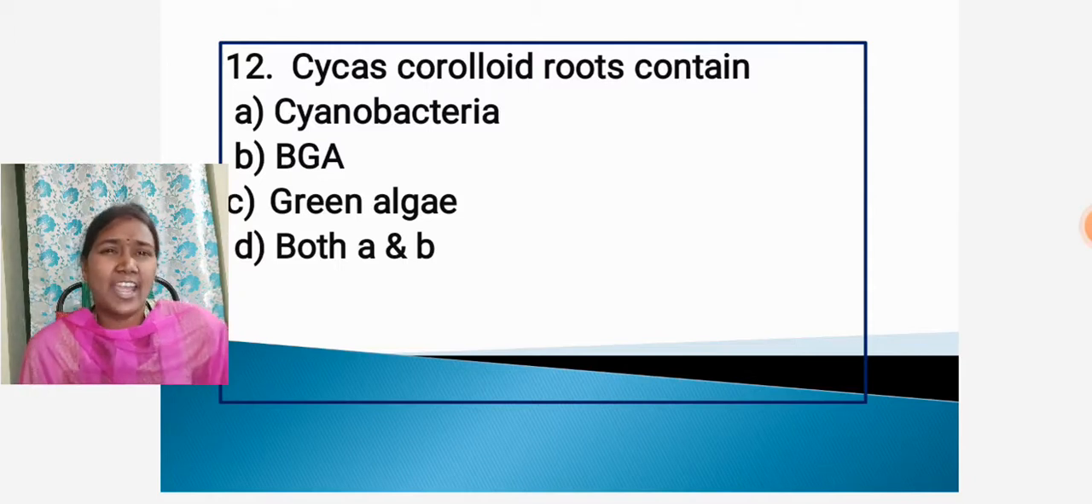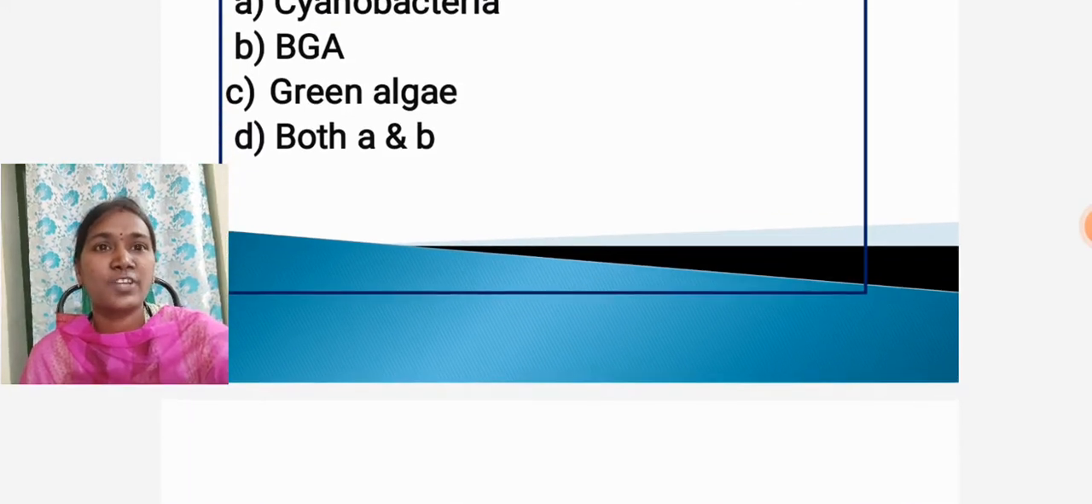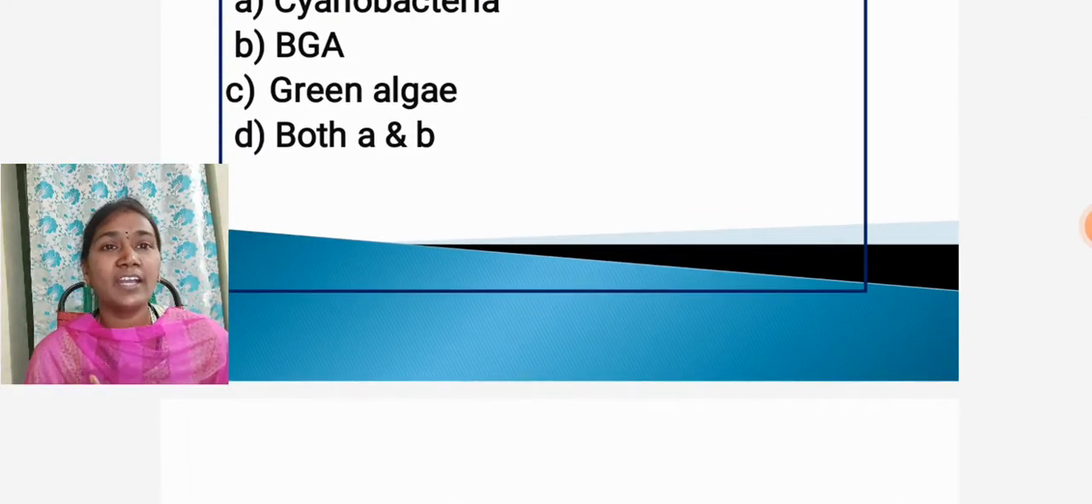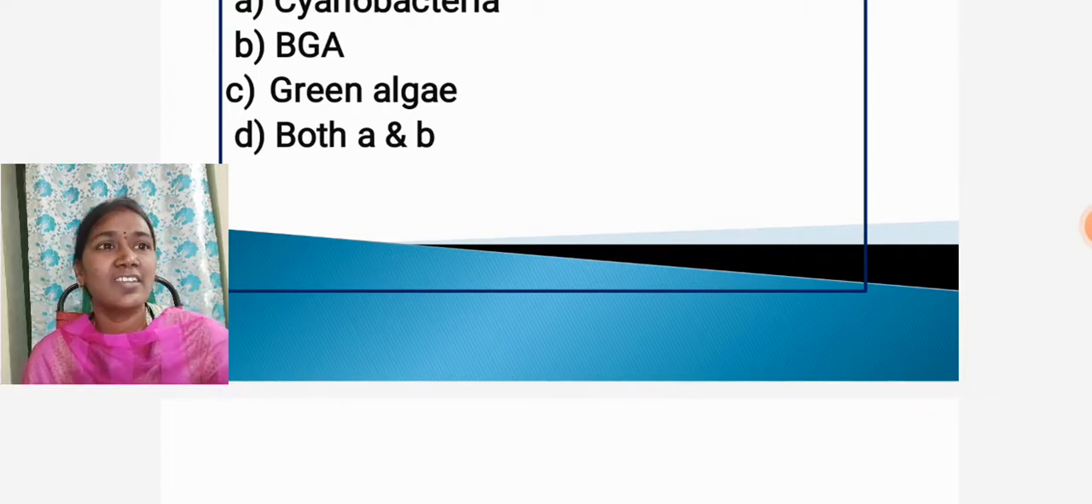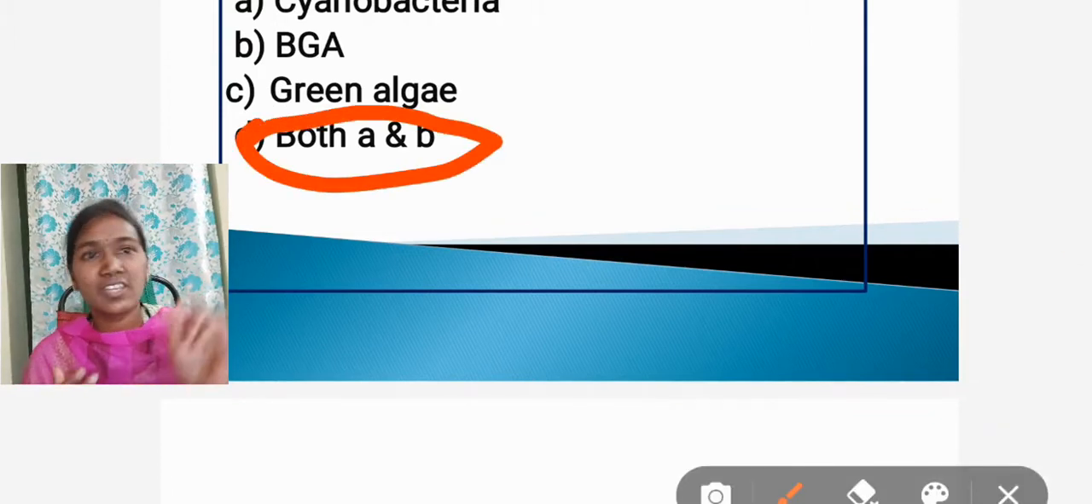Going to the next question, that is, Cycas coralloid roots contain. Already we have remembered this many times. Option A, cyanobacteria. Option B, blue green algae. Option C, green algae. Option D, both B and A. I mean cyanobacteria and also blue green algae. Cyanobacteria's another name is blue green algae. So the answer is option D, both A and B.